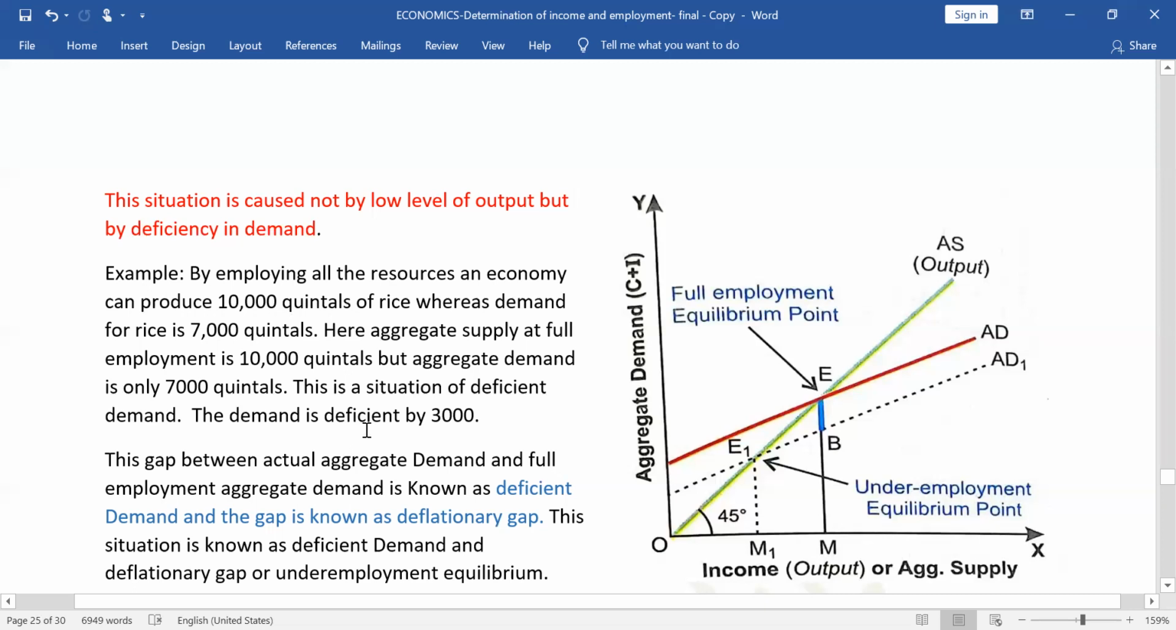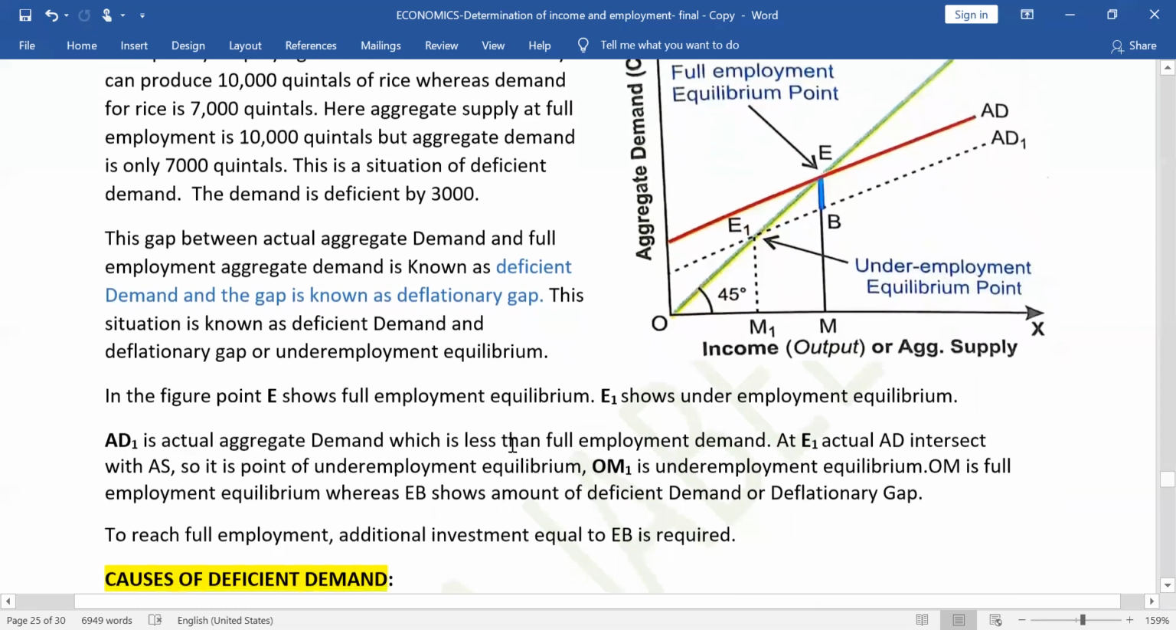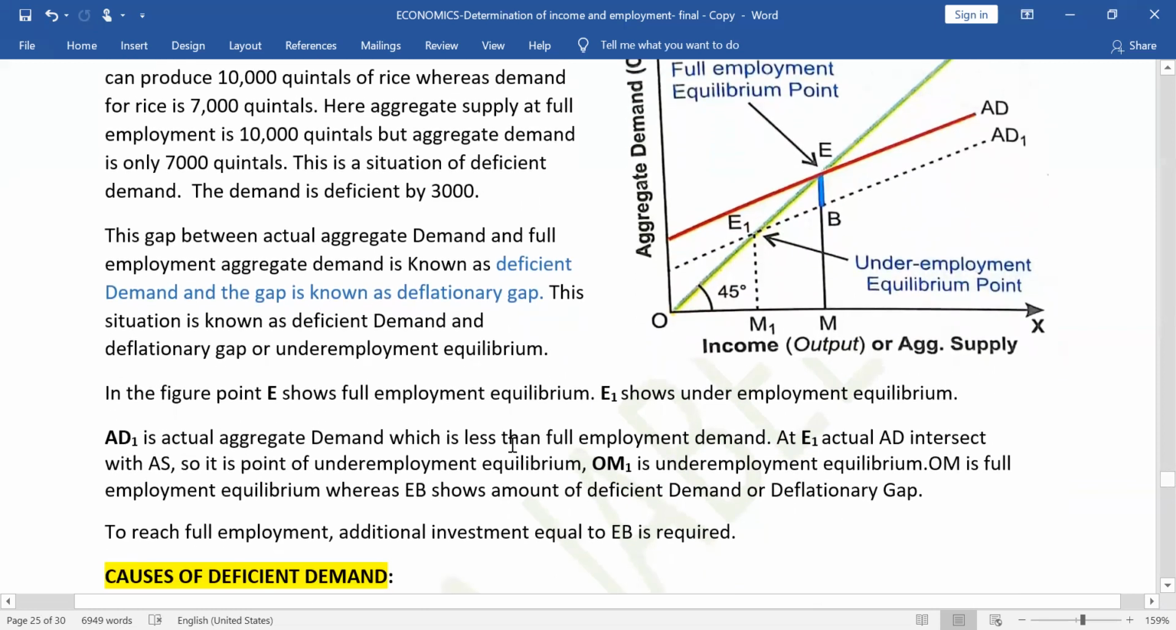Demand is less, but by how much? By 3,000 quintals. So this 3,000 is deficient demand and deflationary gap. Deficient demand and deflationary gap is also known as the underemployment equilibrium situation. This question can be asked. If it is asked to explain the underemployment equilibrium situation, you have to actually explain deficient demand and deflationary gap.